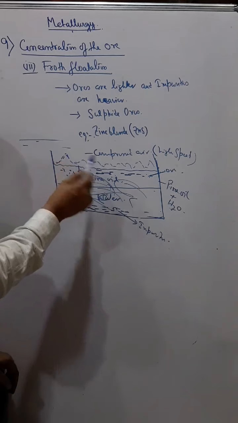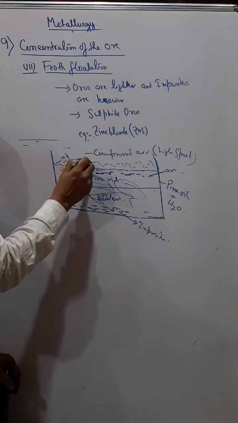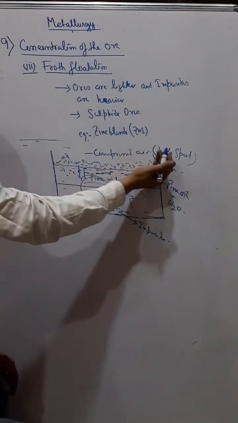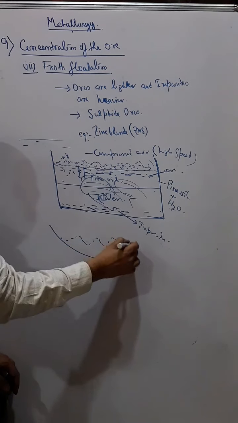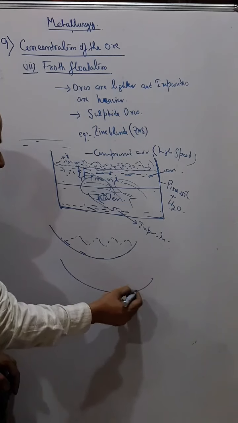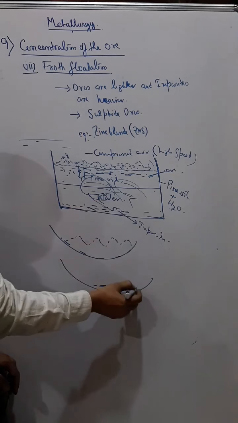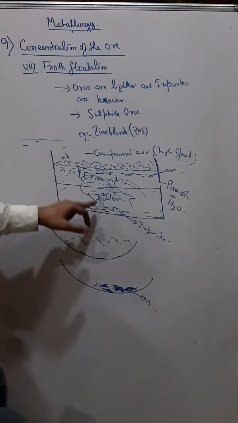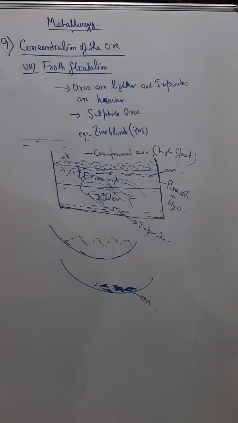Now in this froth, the lighter particles that were floating get entangled, and now we can collect this froth in a container. After some time the froth will die and the ore will be left. The froth will settle down and we will be left with the ore. Understand? And the impurities will be at the bottom. So this method is called froth flotation. Okay, understand?